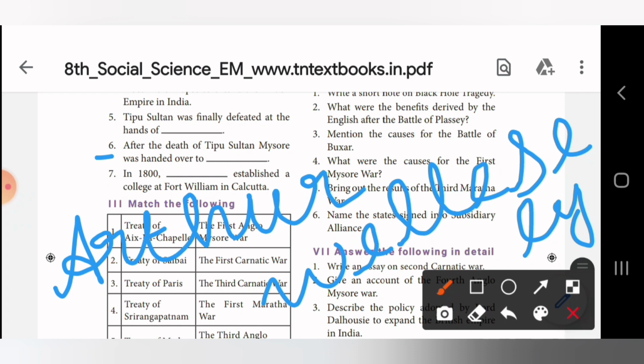Sorry, this is the fifth one, not the sixth one. Tipu Sultan was finally defeated at the hands of dash. Arthur Wellesley. This is the answer for the fifth one. Now coming to the sixth one.